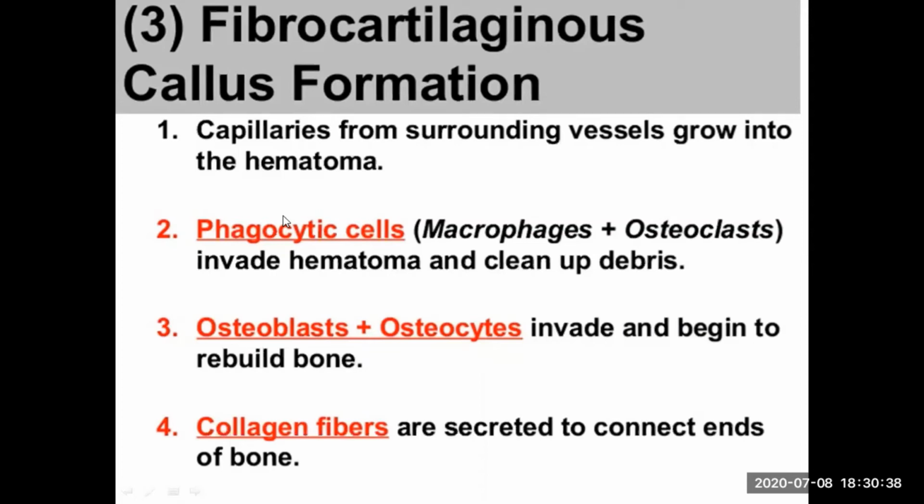So the collagen fibers are formed. This structure up till now, which is formed, which consists of osteoblasts, osteocytes, the new bone cells, and the collagen fibers, which are connecting that bone cells, is the callus. This is the callus.